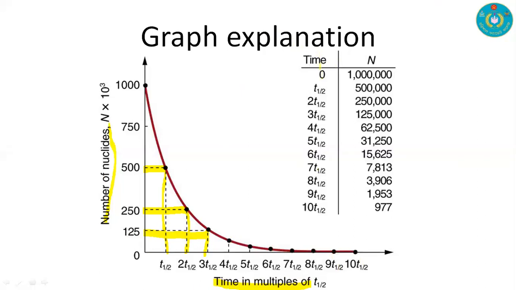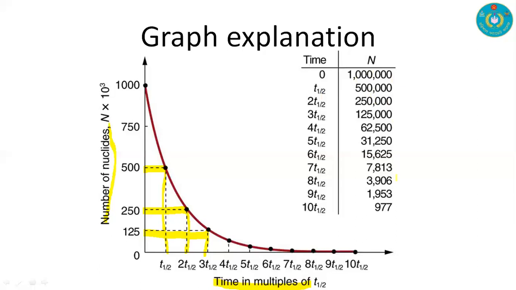For this graph, when the time is zero, we have the number of nuclei, that is 1000 into 10 to the power 3. For the first half life this became 500,000, and after the second half life it is 250,000, and so on.